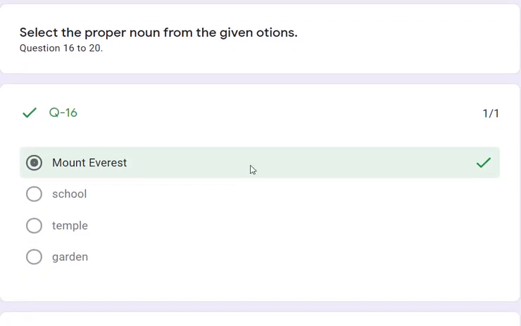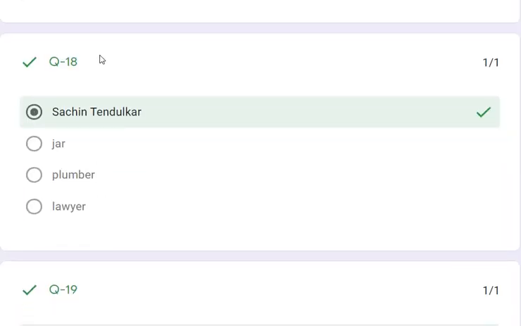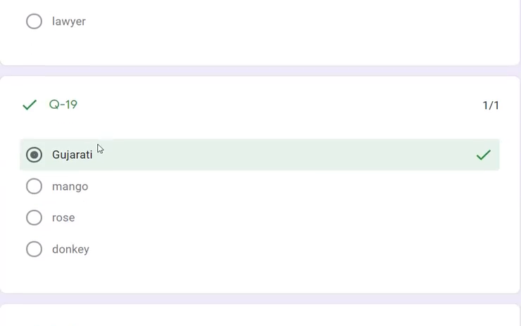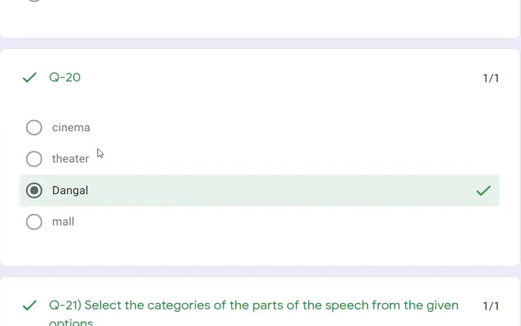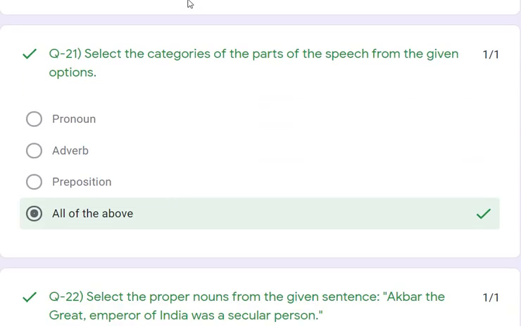As we keep in mind, a proper noun always begins with a capital letter. In question number 16, Mount Everest is the correct answer. In question number 17, Monday, June and Sheetal, all three are correct answers. Question number 18, Sachin Tendulkar, question number 19, Gujarati, and in the last, question number 20, Dangal. All of these are proper nouns, which is our answer. Okay. And question number 21, select the categories of parts of speech from the given options: pronouns, adverb, preposition. All three are parts of speech. So these are our correct answers.